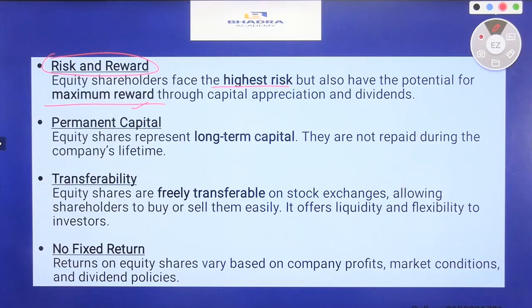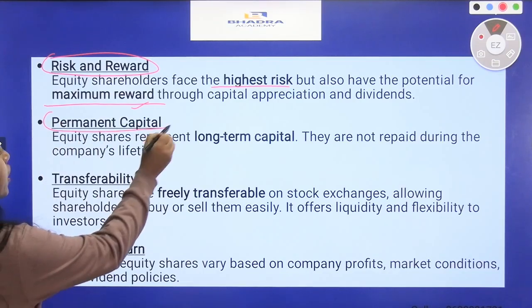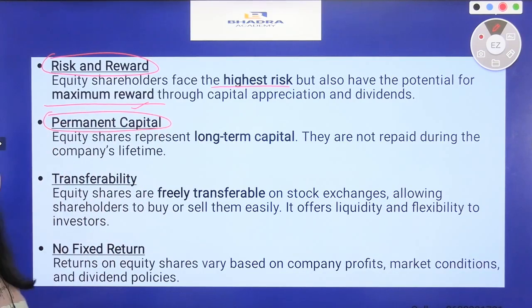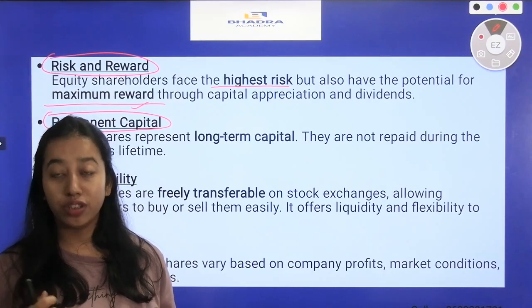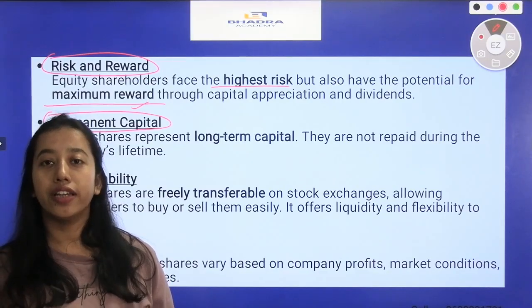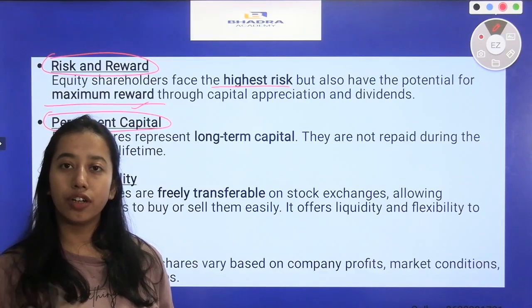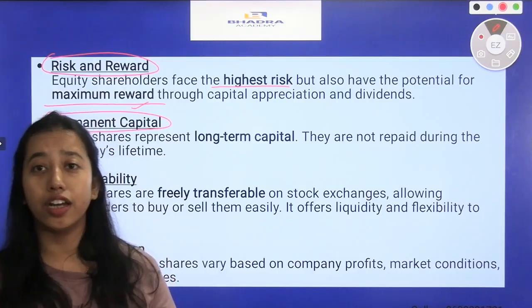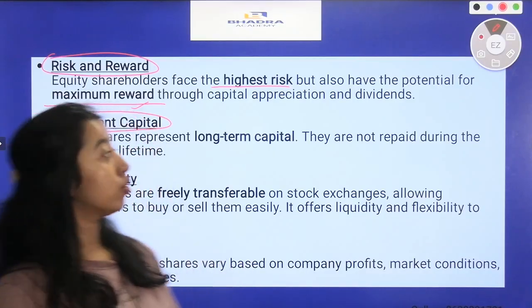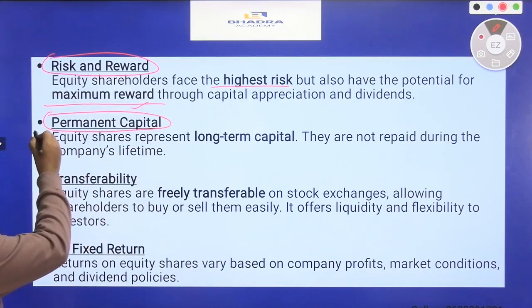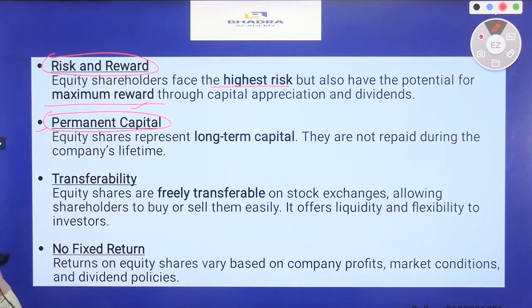The next feature is permanent capital. Equity share is the permanent capital of a company. When an equity shareholder buys a share, that money is invested for life. That money cannot be returned to the shareholder. That is why it is called permanent capital. Equity shares represent long-term capital.